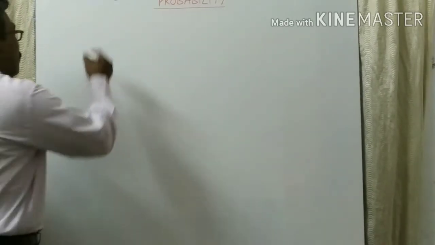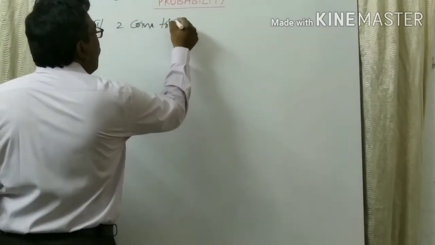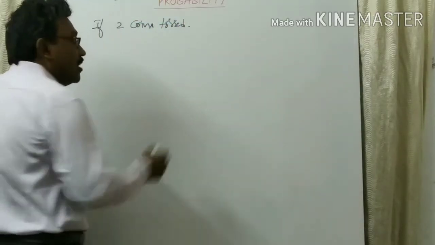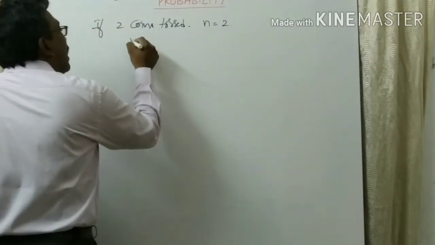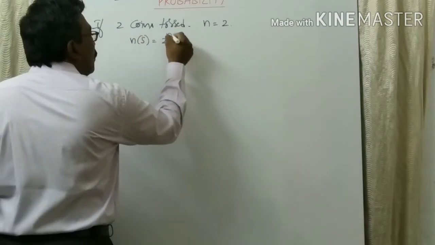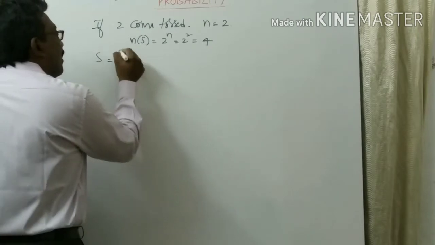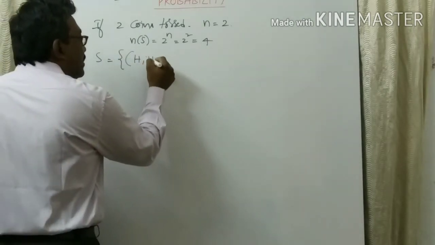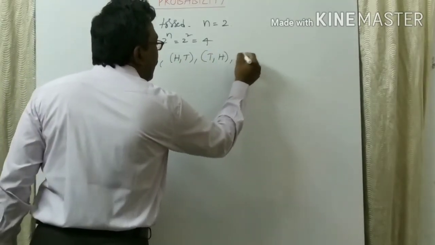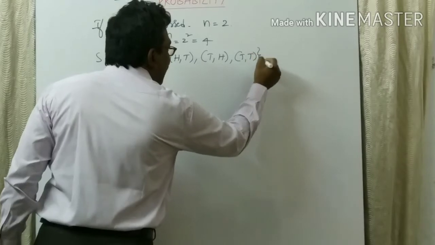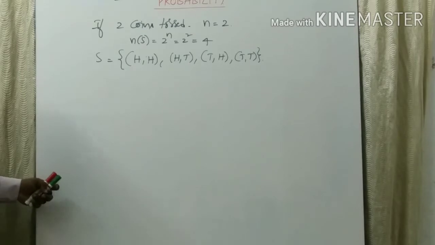Now, your second example. Suppose 2 coins are tossed. That means the number of coins is 2. So the number of sample spaces is 2 to the power of n, which is 4. What are they? Both are heads. Head, tail. Tail, head. Both are tails. Now, we'll do some examples on this concept.